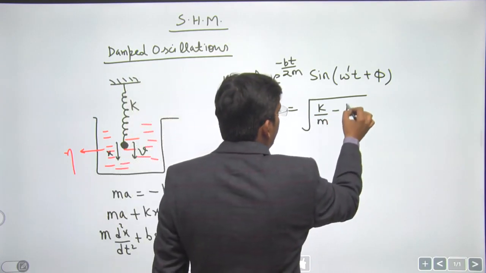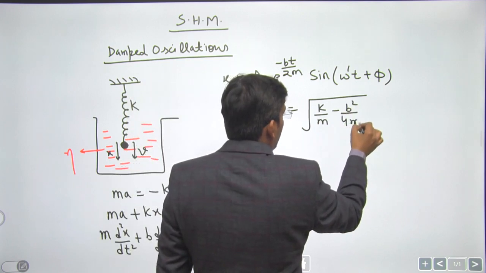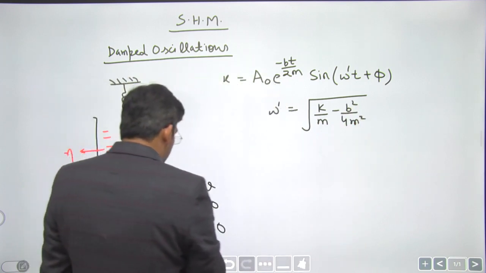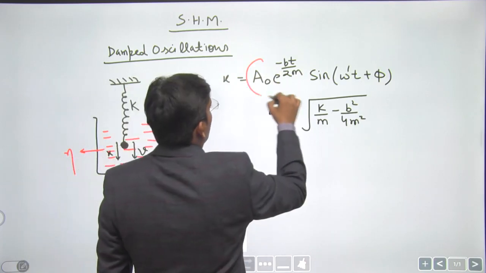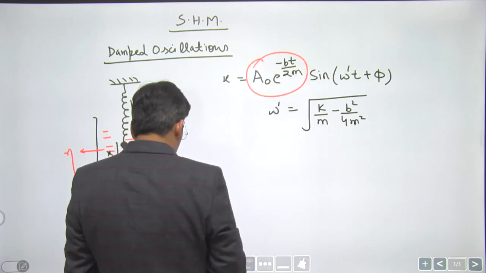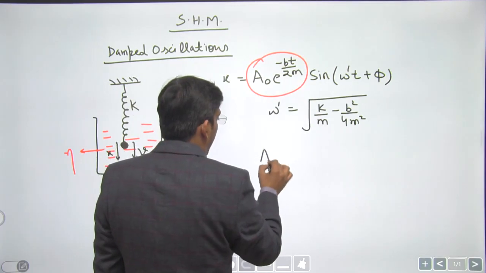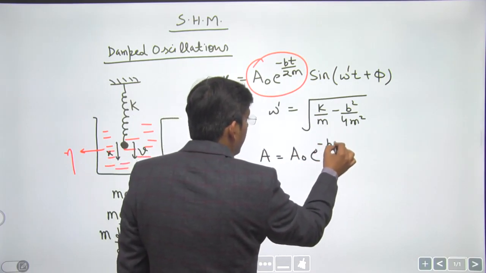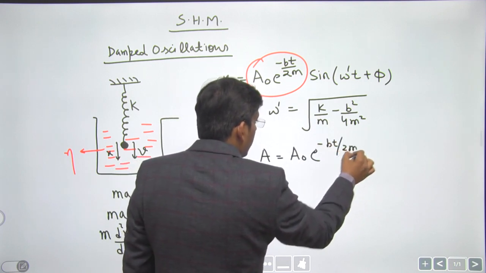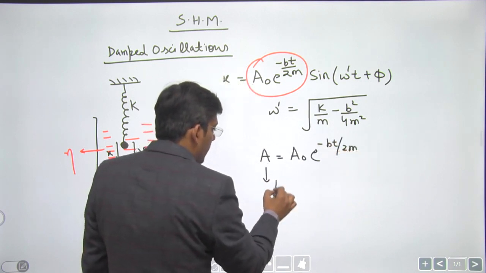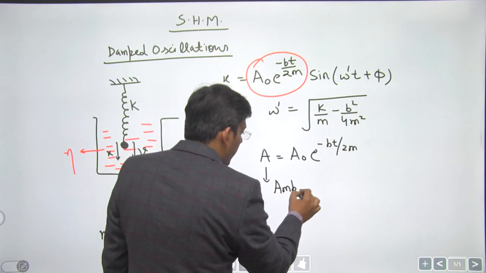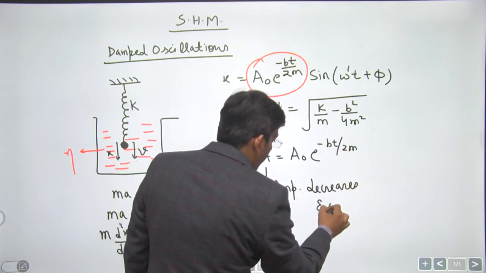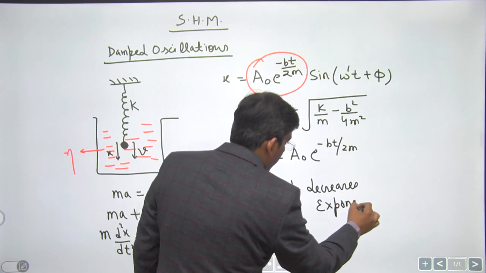Now this term gives the amplitude of the damped oscillator, dear students, and we can see that amplitude decreases exponentially.